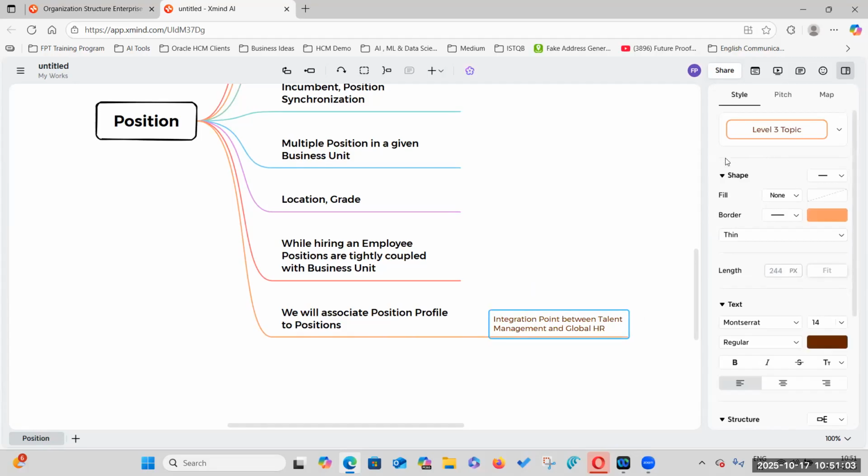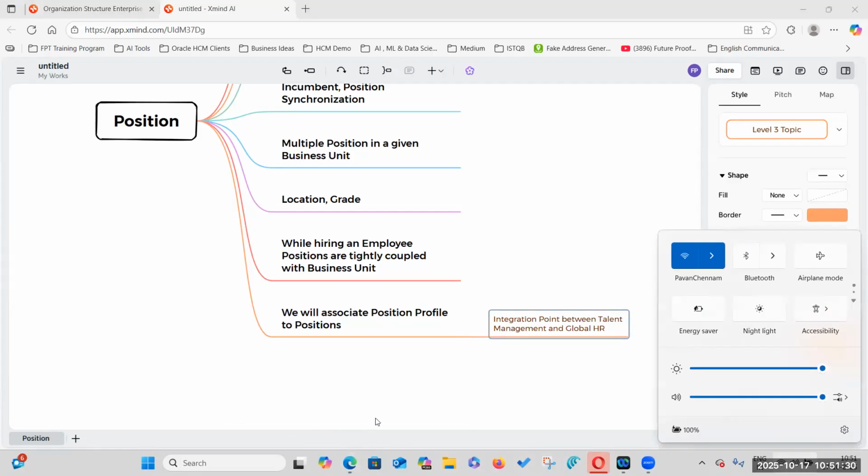No. Recruitment is different and global HR is different, Deepika. Don't get confused. Okay. I think I'm unable to hear your voice properly. Sometimes it's coming very low. Okay, maybe mic issue. Okay, I'll check it. Sorry. Hello. Yes, sir. Are you able to hear me now? Yeah, it's very good. It's clear and audible. Okay, I have changed the setting.